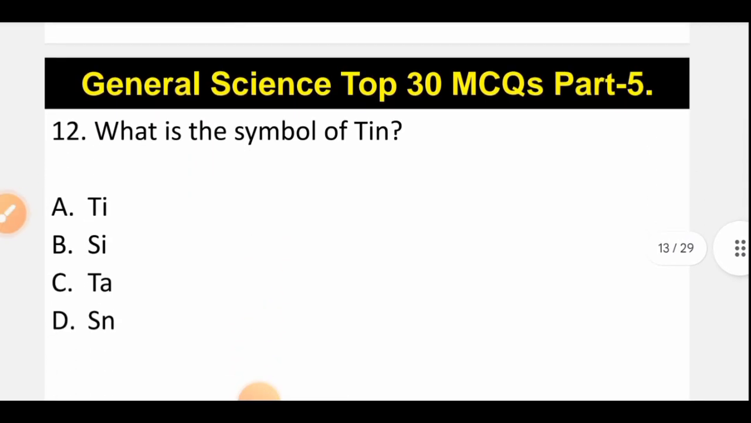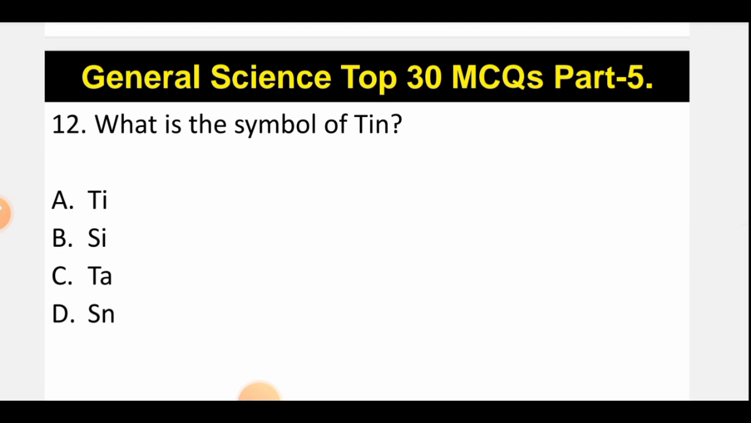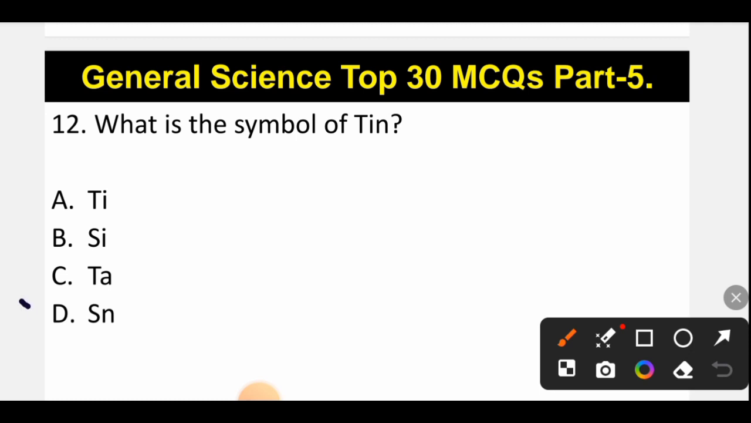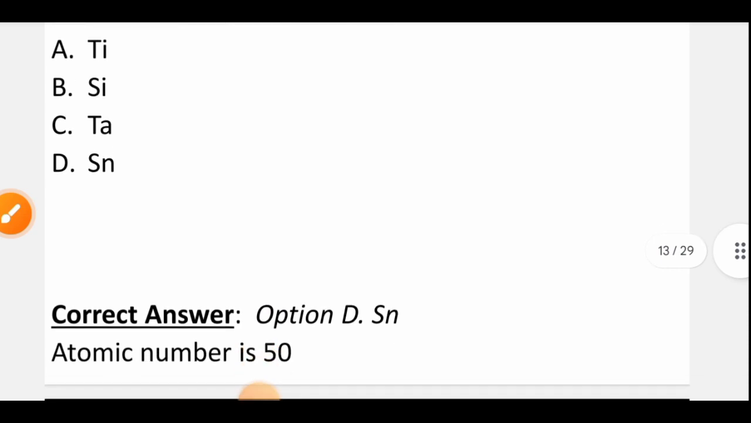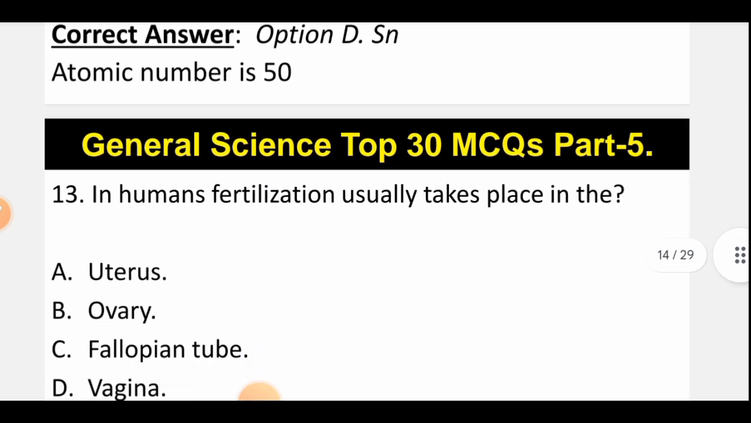Now let's move to question number 12. What is the symbol of tin? So the correct option is option D, that is Sn. So it is the symbol of tin, and tin has the atomic number 50. So D is the correct option.